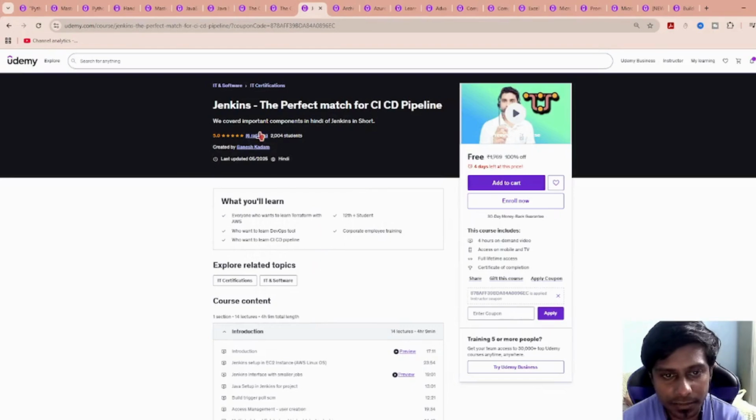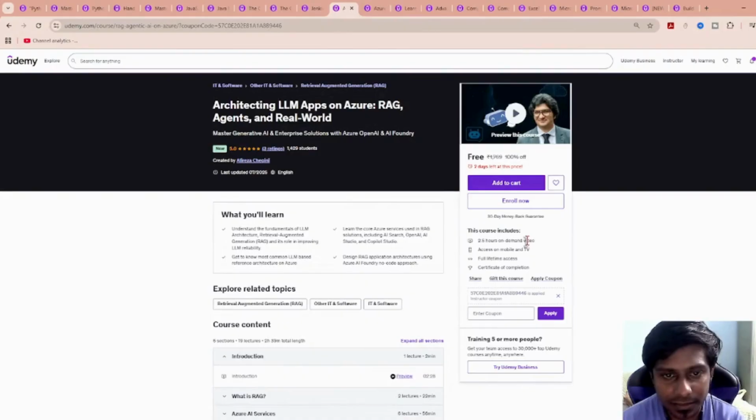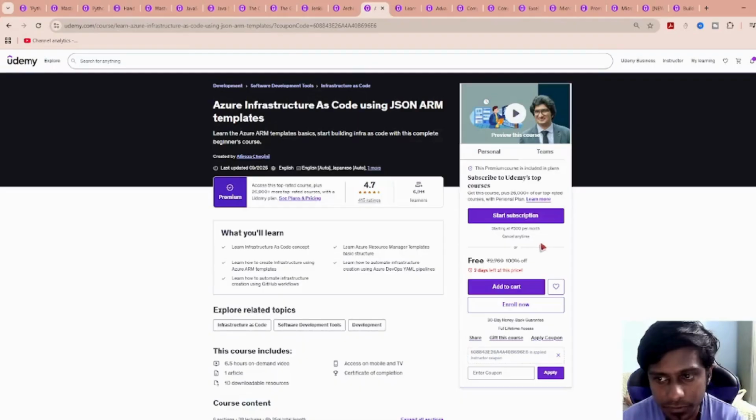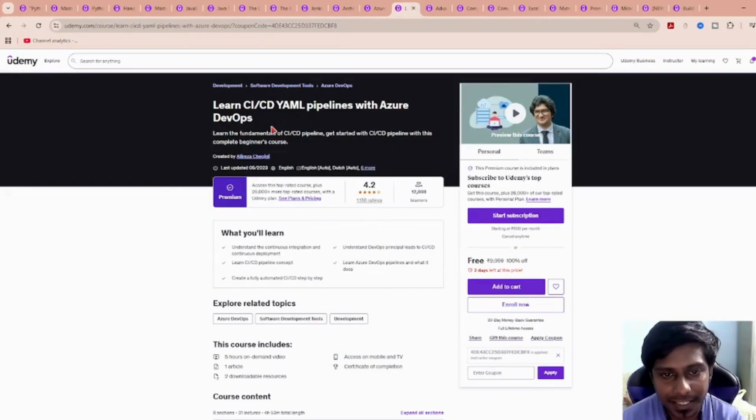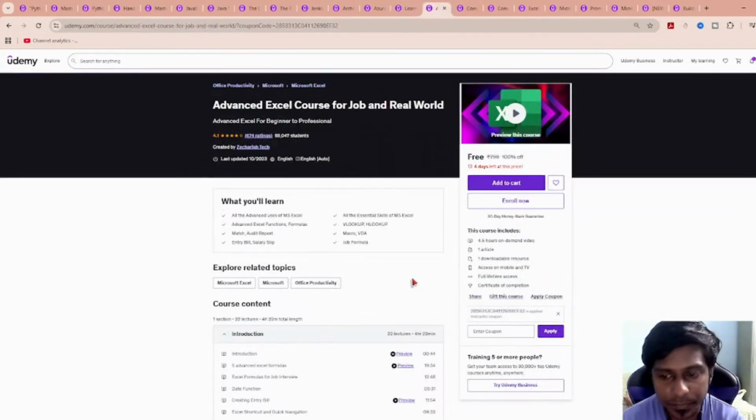Then we come to Jenkins, which has a 4 hours course. Then for LLM on Azure, it has a 2.5 hours course. Azure Infrastructure, managing the code as JSON format or ARM template, has 6.5 hours of course. CI/CD YAML pipeline with Azure DevOps, you can redeem that, and it has 5 hours of course.